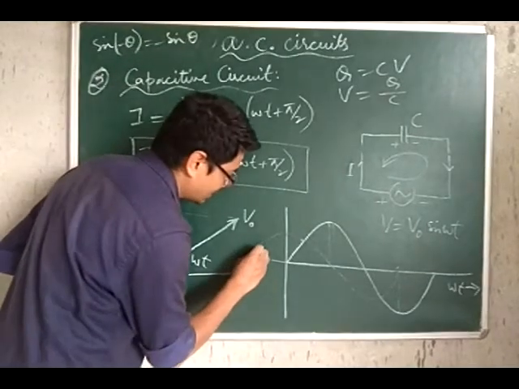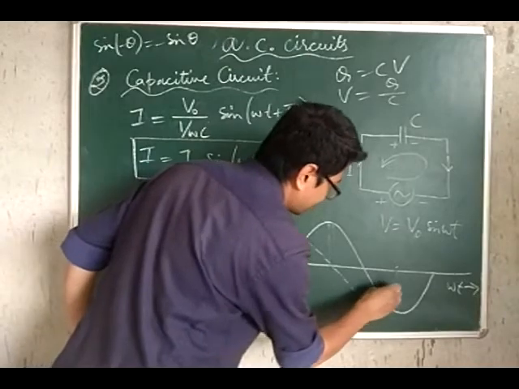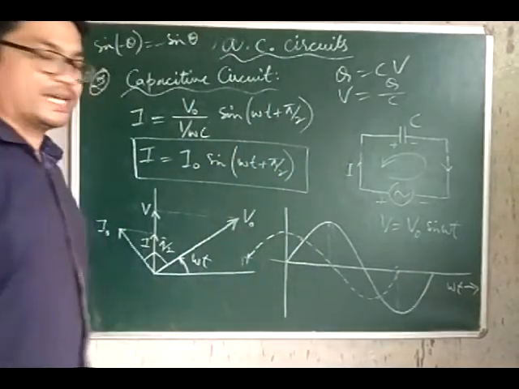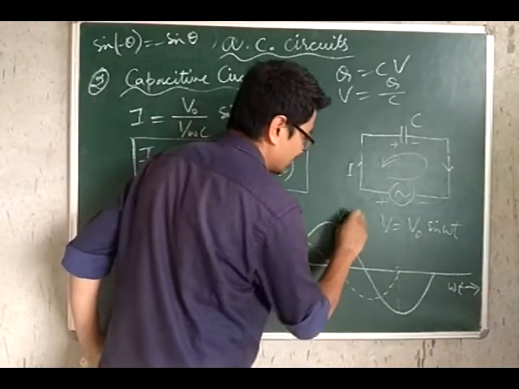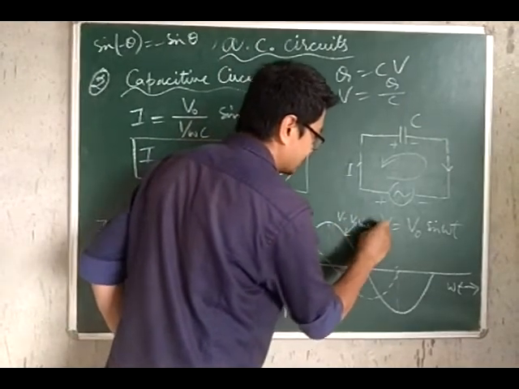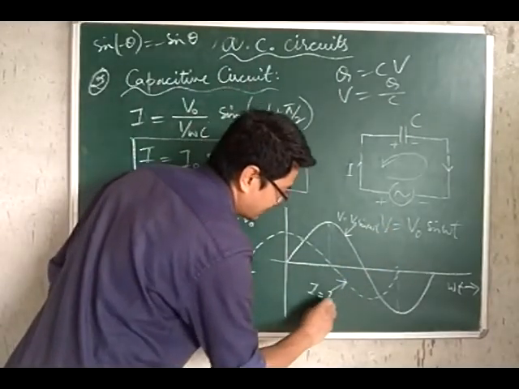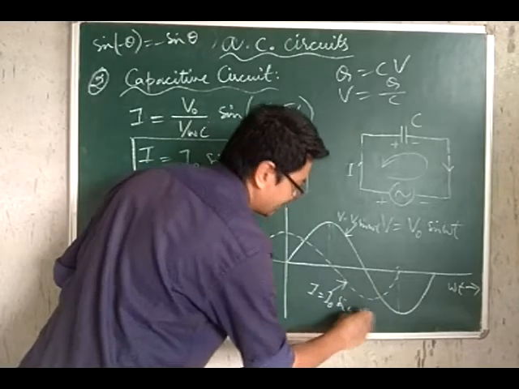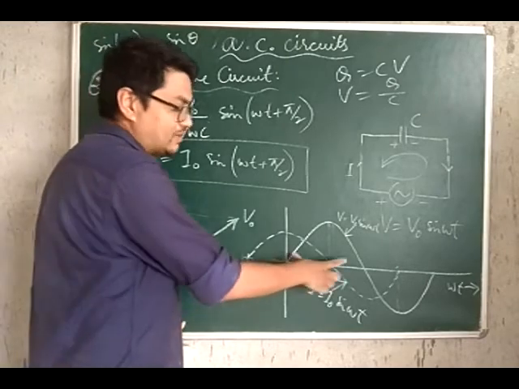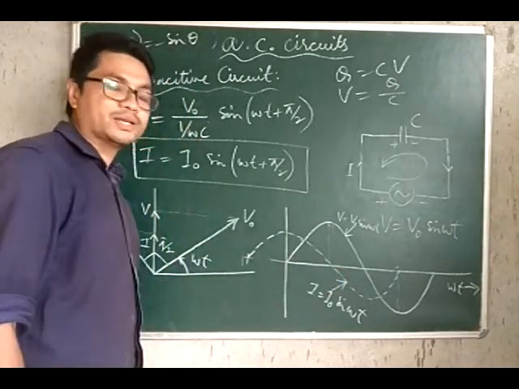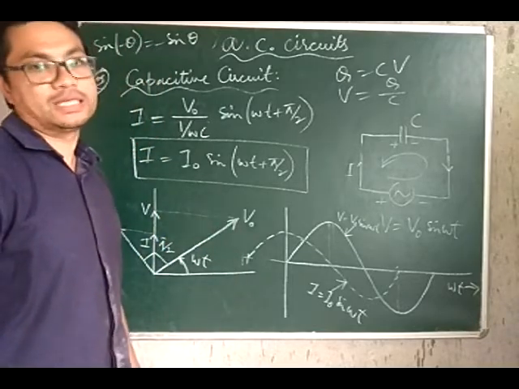So this is your current curve, which is represented by these broken lines. This solid line represents the voltage, V is V naught sine omega t, and this represents your current curve. You can see from the graph itself that the current is leading the voltage by a phase angle of pi by 2. So this is about your purely capacitive circuit.